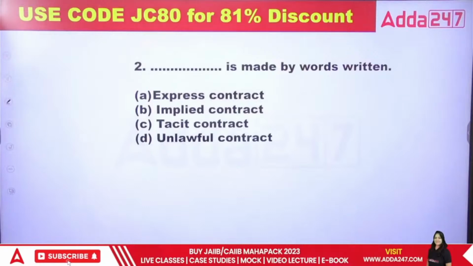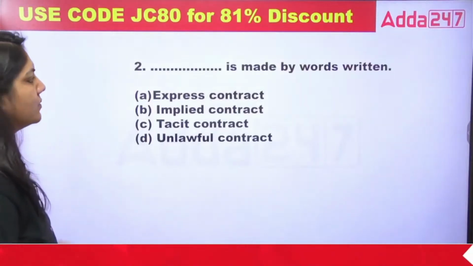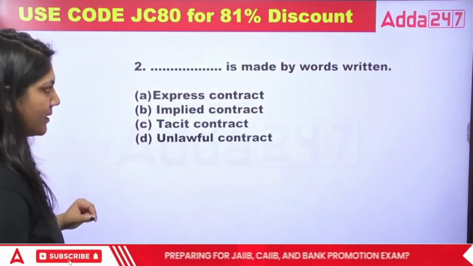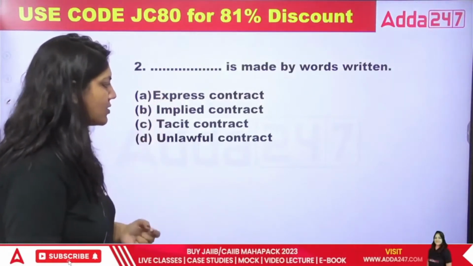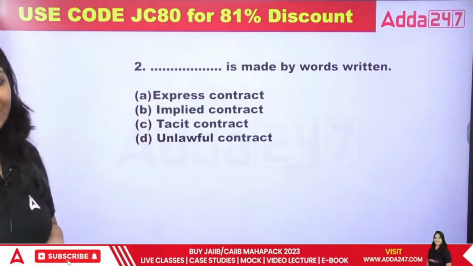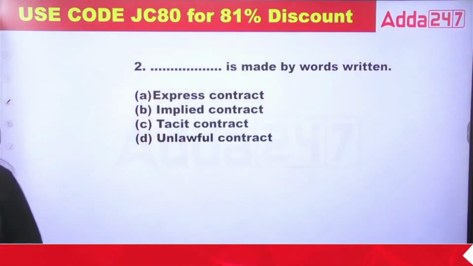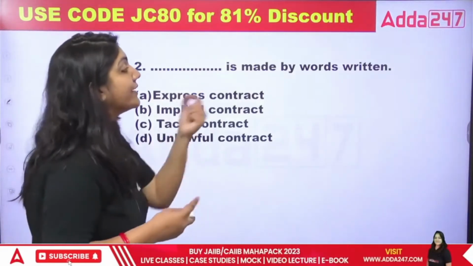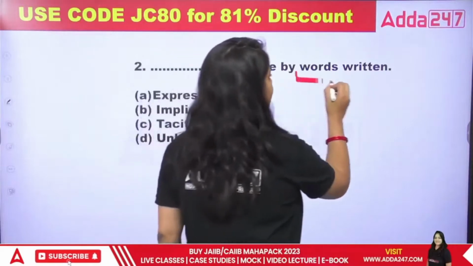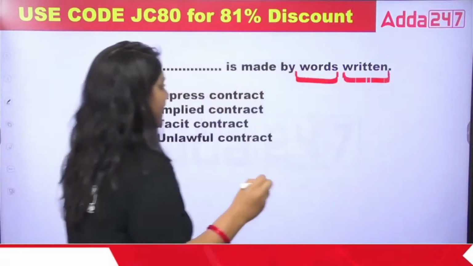Next one. Dash is made by words written. Express contract, implied contract, tacit contract, or unlawful contract. Tell me, class, what is the exact answer for this question? Dash is made by words or by written.